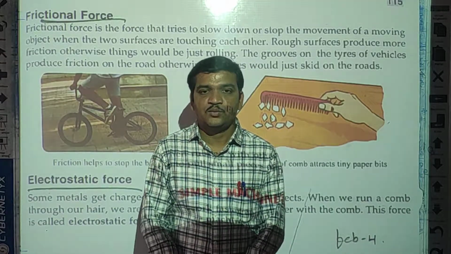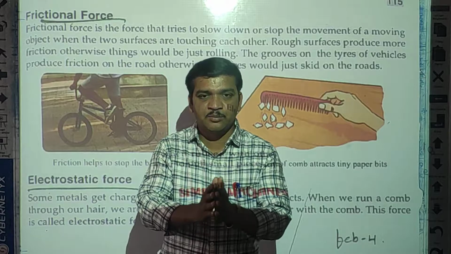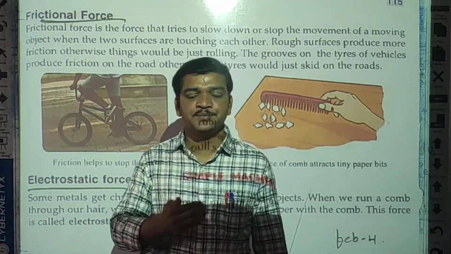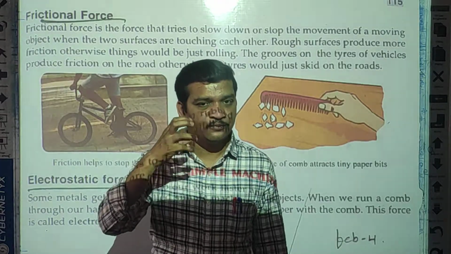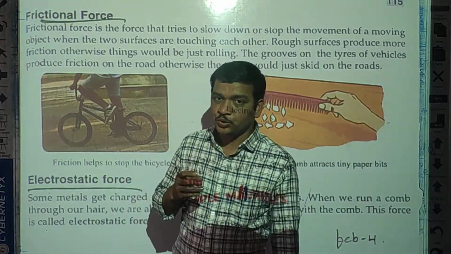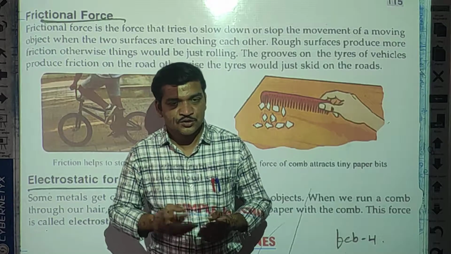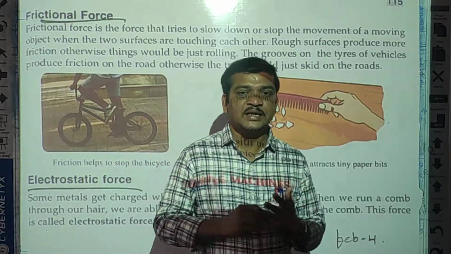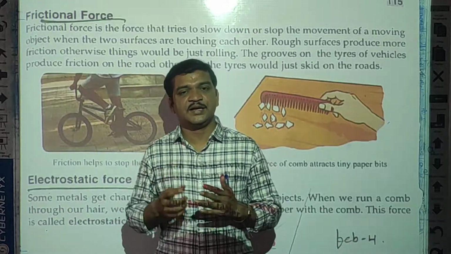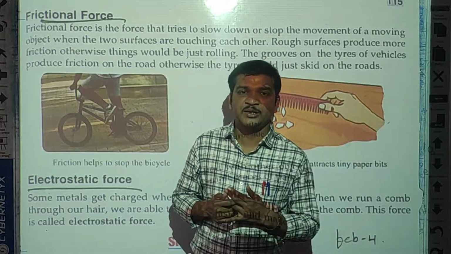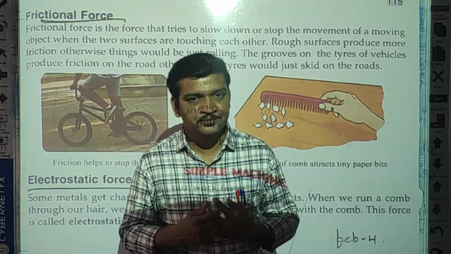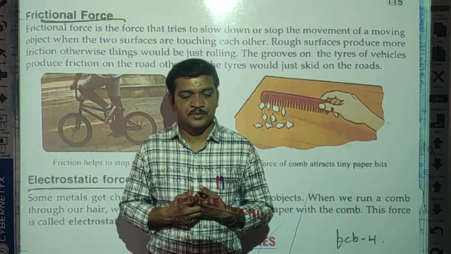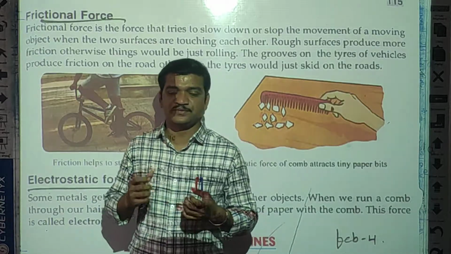Today we are going to discuss two kinds of forces, because we have already learned six kinds of forces. Do you know the names of those forces, students? Once, we will recall all these forces. First one is gravitational force, second one, yes, magnetic force, then next one, muscular force, then the fourth one is elastic force, very good.